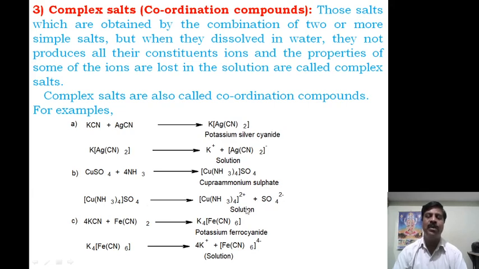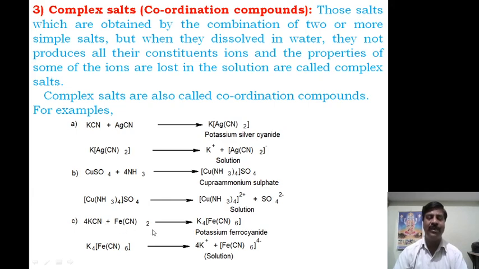Therefore copper is absent and gives a negative test for copper, and ammonium also gives a negative test, but sulfate gives a positive test. Therefore we say only sulfate is present, while copper and ammonium are absent, and hence this salt is a complex salt.